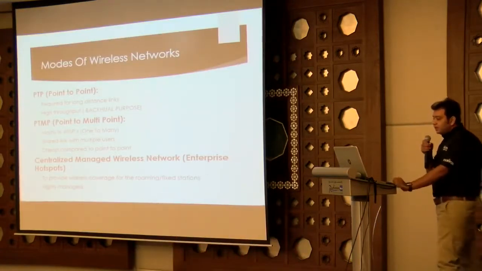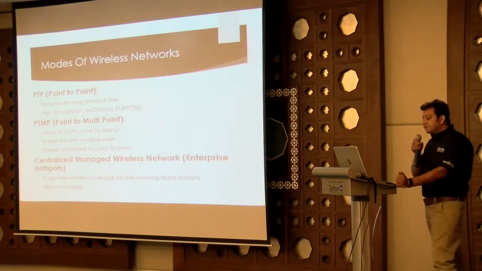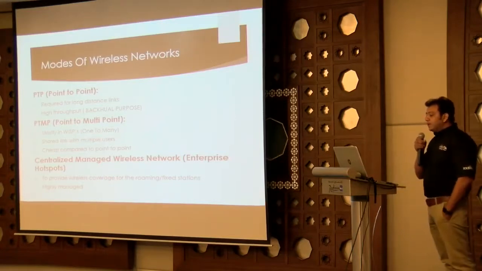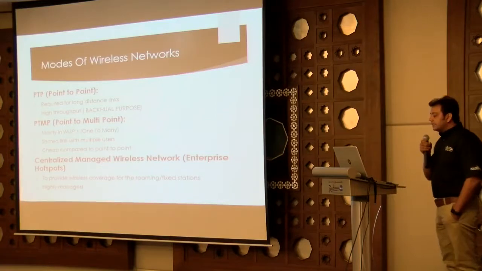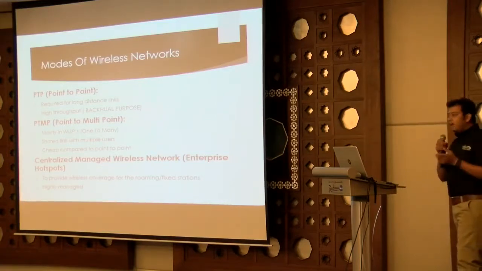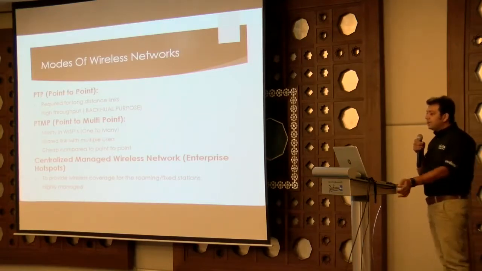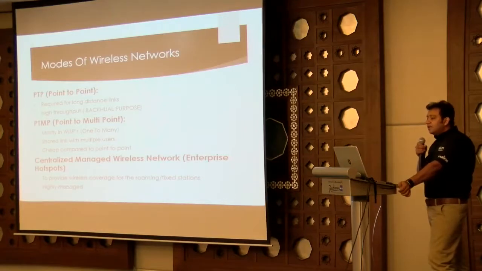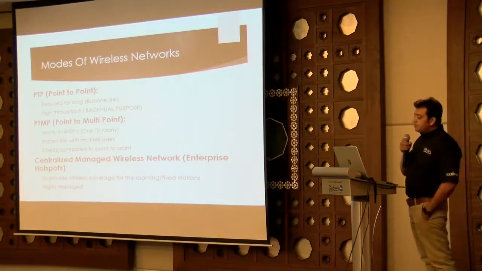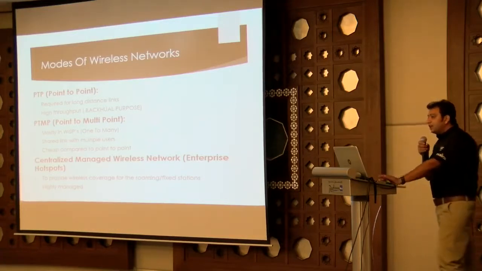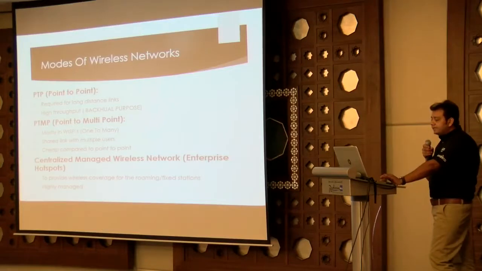Okay, sorry. So what are point-to-point links in the wireless modes and what is point-to-multipoint? Point-to-point links are mainly for when you have long distance links and you need very high throughput. If you have a distance of about 10 to 20 kilometers, you will always prefer point-to-point links where you need very high throughput. Point-to-multipoint is mostly used in WISPs, which is one-to-many, and it is used in shared links. It is quite cheap compared to point-to-point links, but you have to compromise on the bandwidth here.